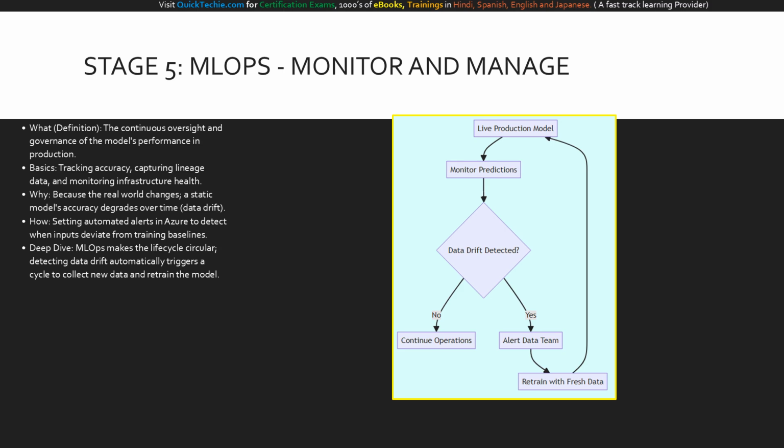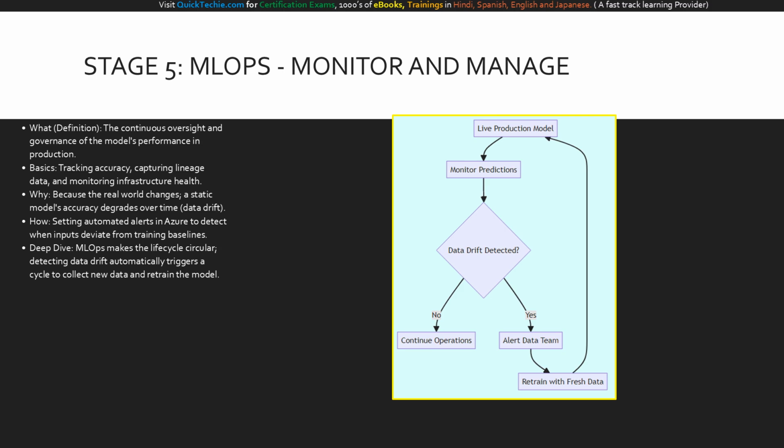How do we manage this? We use MLOps tools to set automated alerts that notify us when the live data stops looking like our training data. For a deep dive, remember this: the ML lifecycle is a circle. When we detect drift, MLOps triggers a new cycle to collect fresh data and retrain the model.